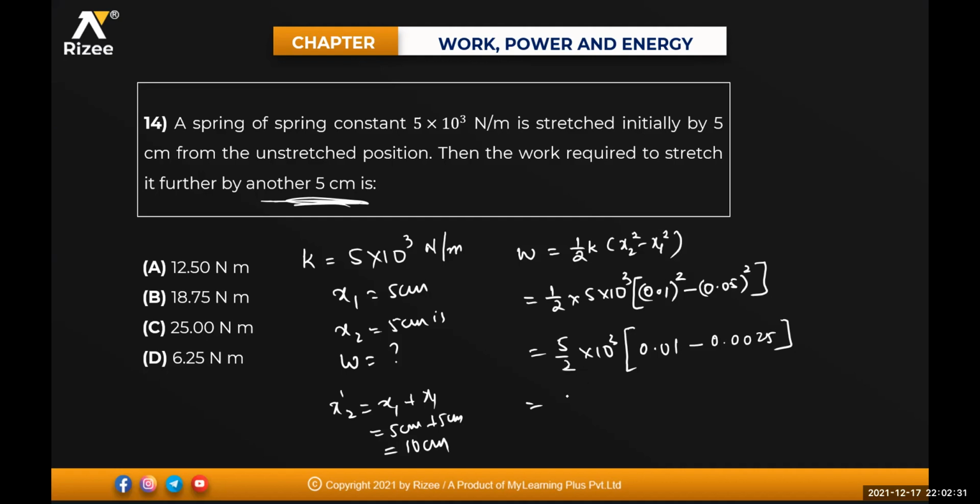Five into 1000, so it is 5000 divided by 2 into 0.01 minus 0.0025, which is 0.0075, beta. So this will be 5000 into 0.0075 divided by 2, which is approximately 0.00375.